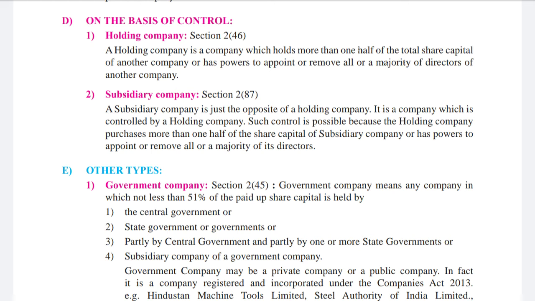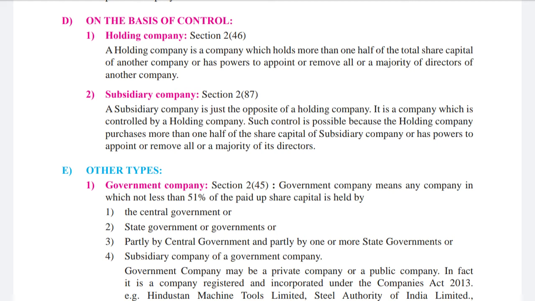A holding company is a company which holds more than one half of the total share capital of another company or has powers to appoint or remove all or a majority of directors of another company. They are the main company. It means more than half of the shares are owned by this company.